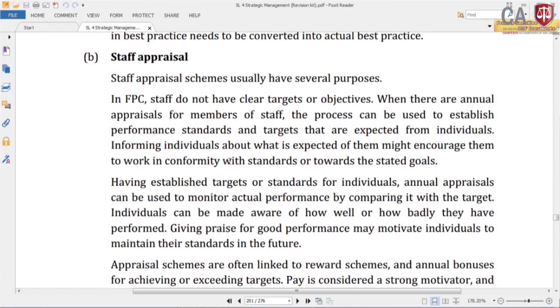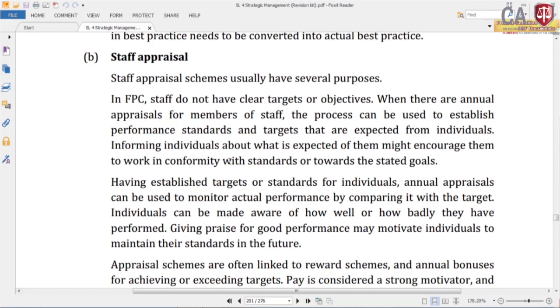In FEC, staff do not have clear targets or objectives. When there is an annual appraisal for members of staff, the process can be used to establish performance standards and targets that are expected from the individual. Informing individuals about what is expected of them might encourage them to work in conformity with the standard or toward the stated goal. So, the first one he is suggesting is to have established targets for them.